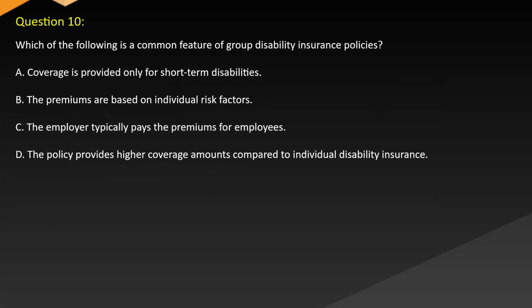Question 10. Which of the following is a common feature of group disability insurance policies? A. Coverage is provided only for short-term disabilities. B. The premiums are based on individual risk factors. C. The employer typically pays the premiums for employees. D. The policy provides higher coverage amounts compared to individual disability insurance.